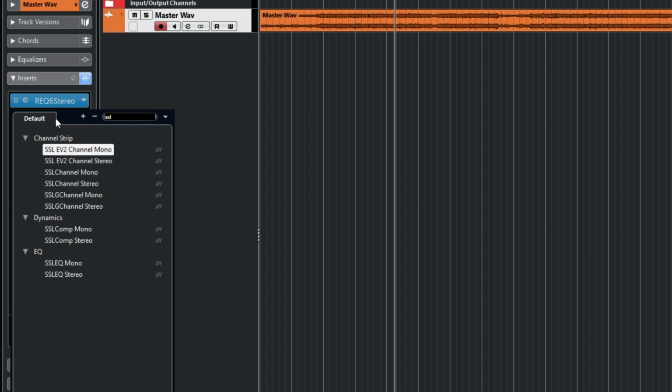We need to glue the sound together. If the sounds are not glued well and you put your limiter on it, you end up having a blasted sound. Your sound may end up distorting. So you need to compress it a little bit for them to come together, and then you can add your limiter. So let's add our SSL compressor.